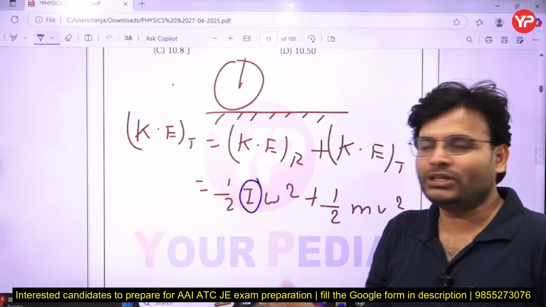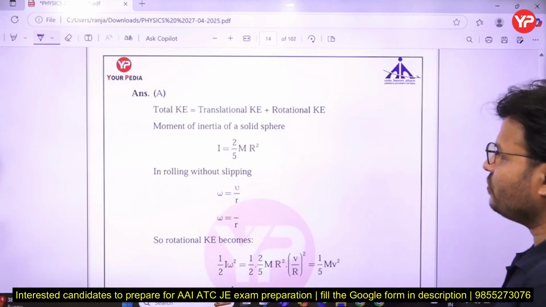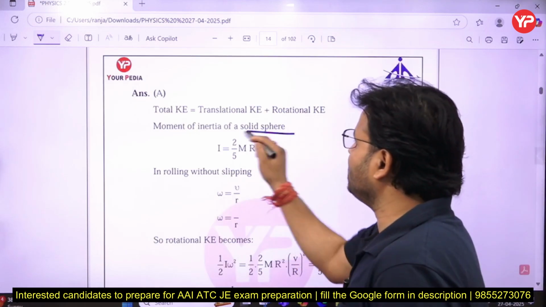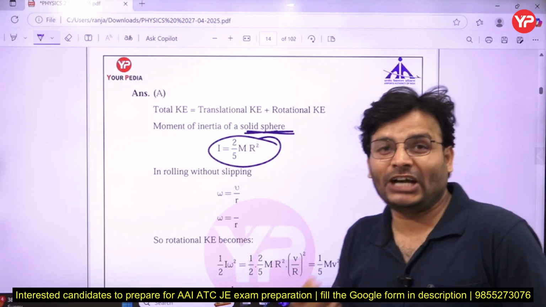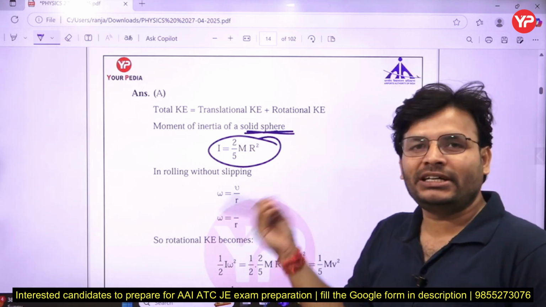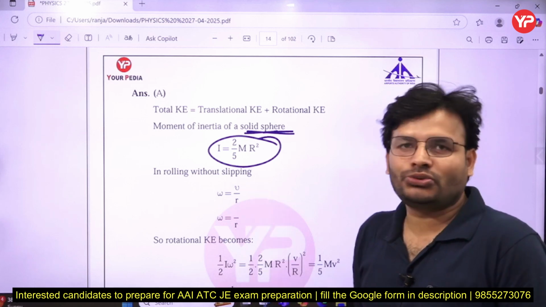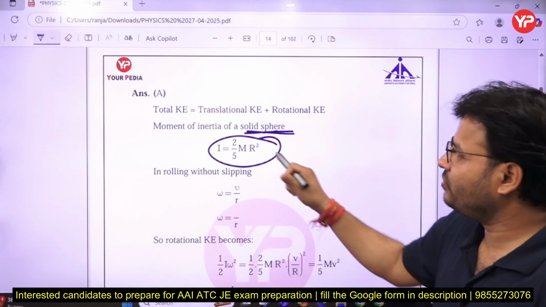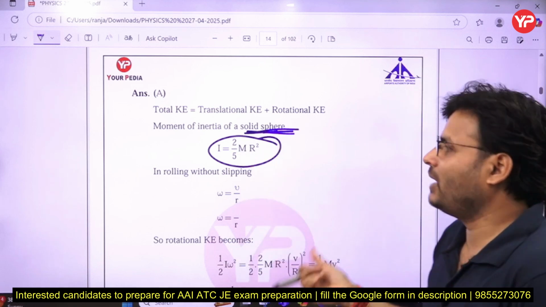A few examples I will give. Try to remember that value. I have come with the answer. See, the moment of inertia for a solid sphere is given by I = 2/5 mr². Try to remember what I is for the ring and for the solid disk. That value you have to remember. Directly the question will be found. Okay. So in the case of a solid sphere, we can say I is given by 2/5 mr².